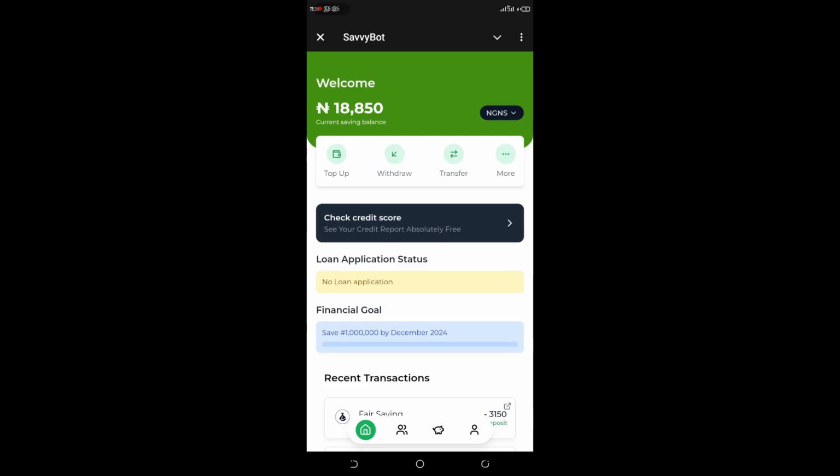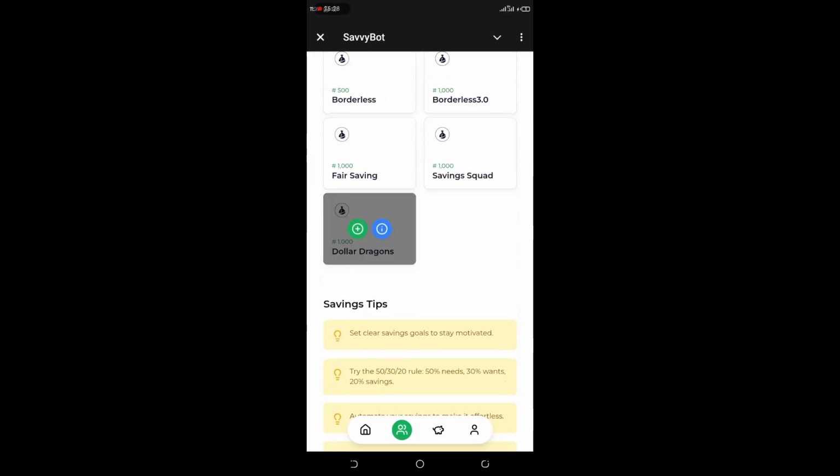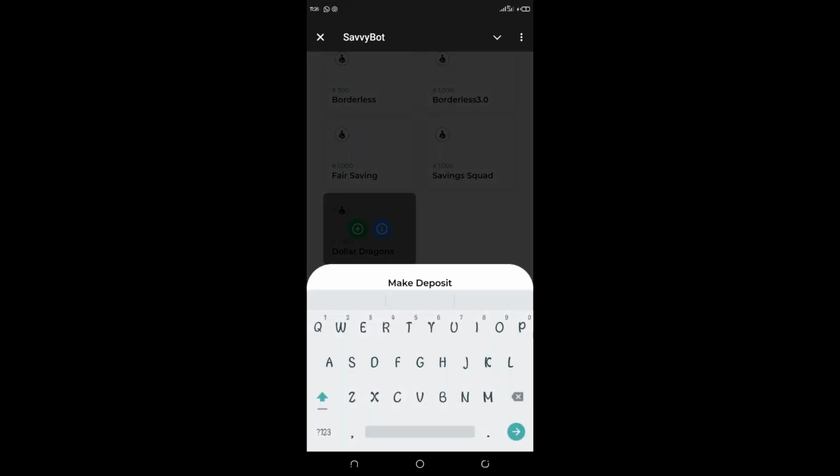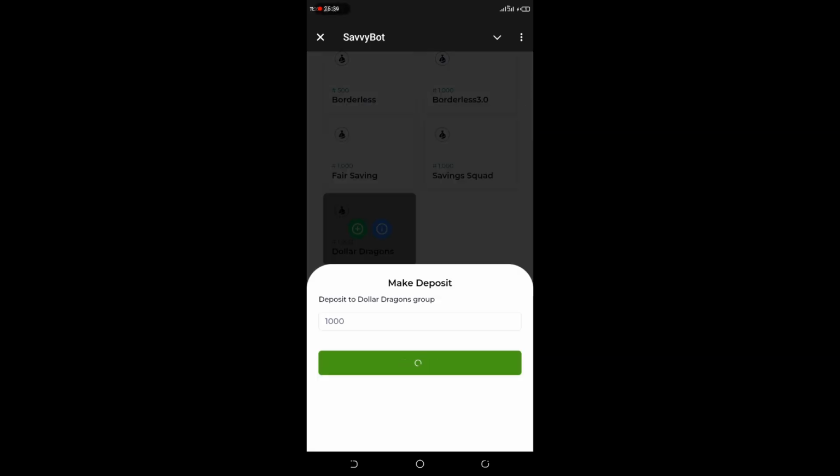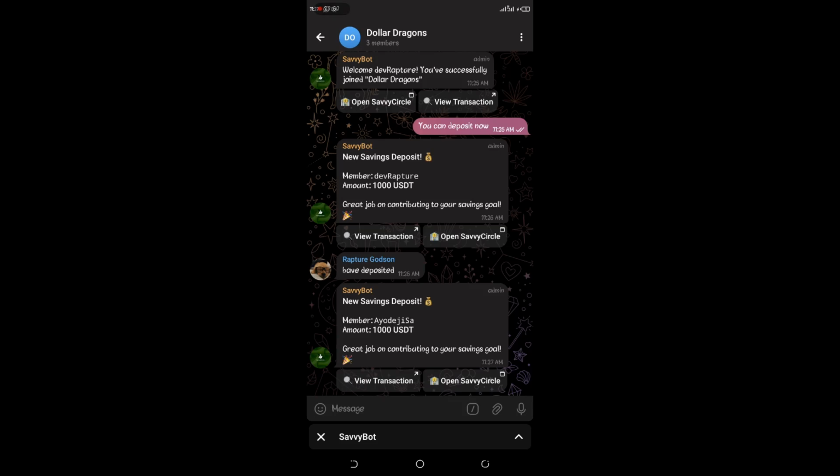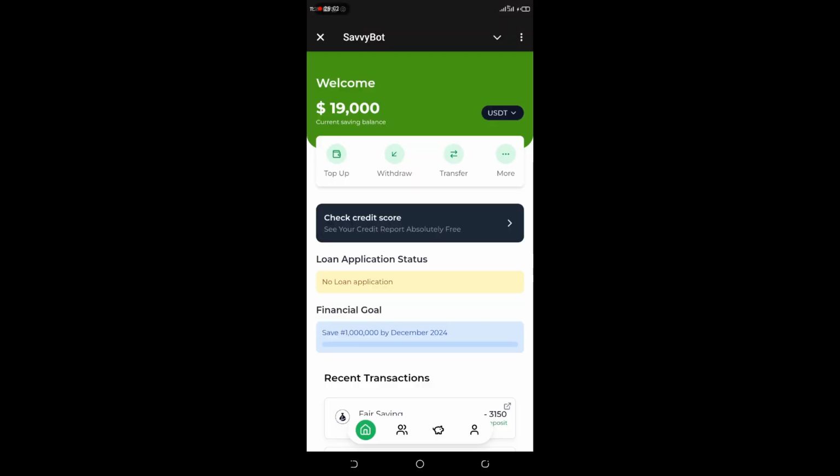Now I will go to my Dollar Dragons page and make a deposit. Okay, the deposit has been successful. Now we see some messages from the bot. You get here new savings from Rapture, 1,000 USDT, and Rapture's USDT has reduced from 20,000 to 19,000. So this confirms that the transaction was made.